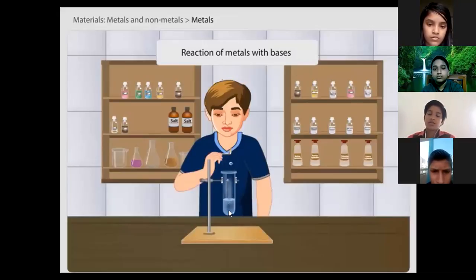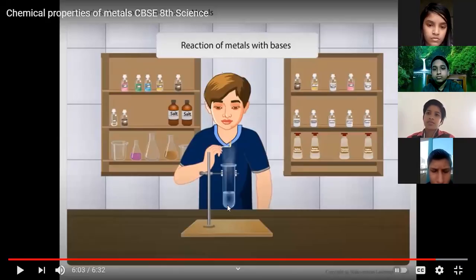The pellet is sodium hydroxide, and you know sodium hydroxide is a base. In the previous experiment, an acid reacted with the metal. Here sodium hydroxide, a base, is taken. So the metal reacts with this sodium hydroxide and produces a pop sound.